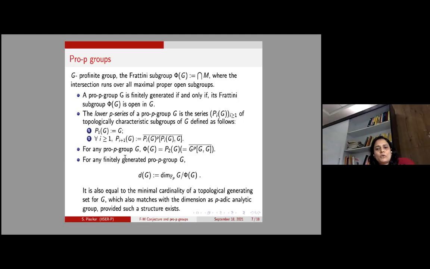For any pro-p group G, the Frattini subgroup Φ(G) is actually equal to P_2(G), which is the closure of the product of G^p, G to the power p, and the commutator [G,G]. From here you can see that if I look at the quotient G mod Φ(G), because Φ(G) contains the p-th powers in G, G mod Φ(G) is actually an F_p vector space.